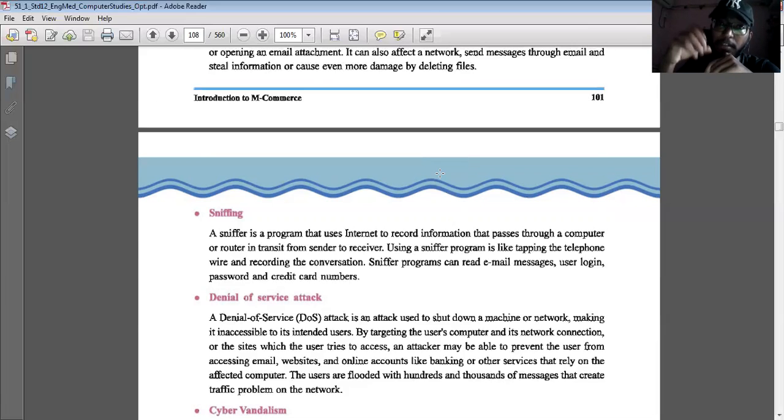They track our calls or phones, but they have permission from the government to track, so such activity can't be said to be illegal.